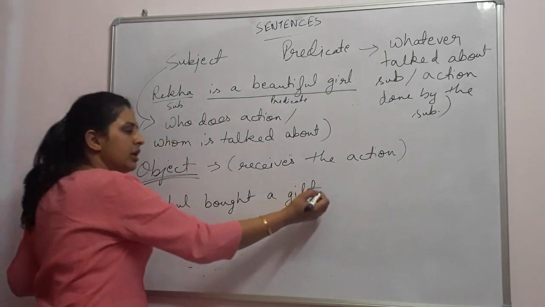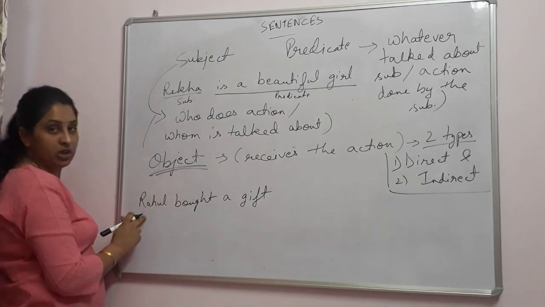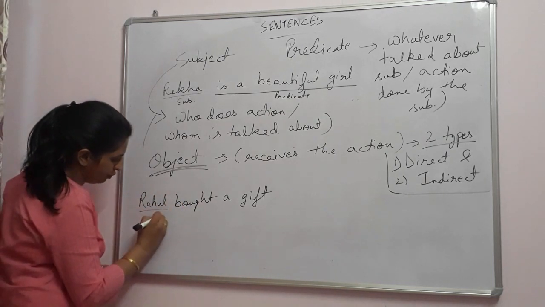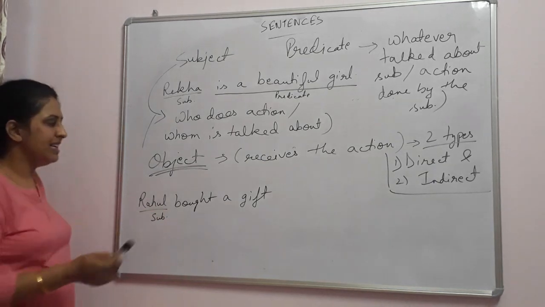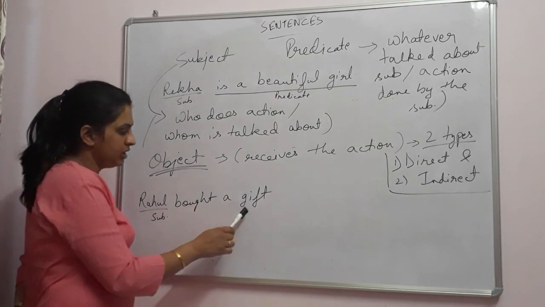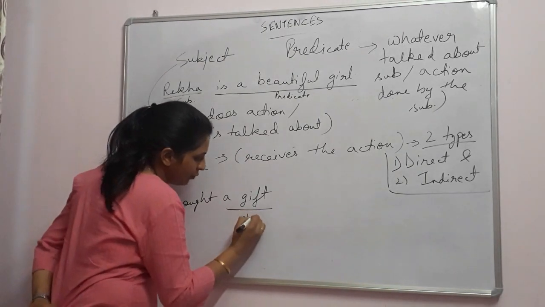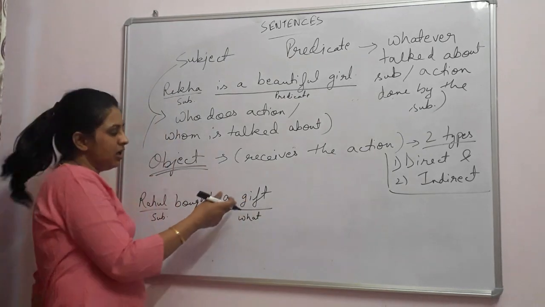See, who is buying the gift? Rahul. So Rahul is what? A subject. Okay. So what is he buying? He is buying a gift. So this answer, a gift, comes after asking which question? What. We ask the question what and it gives us the answer, a gift.